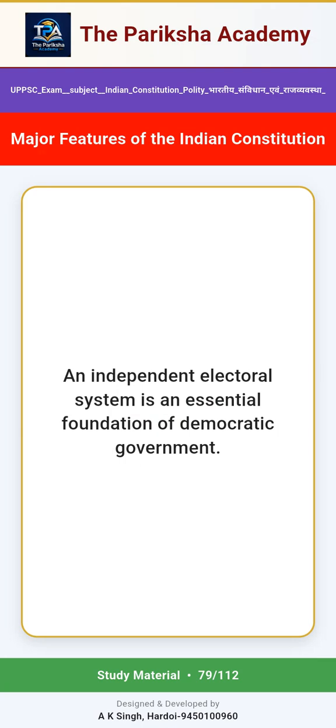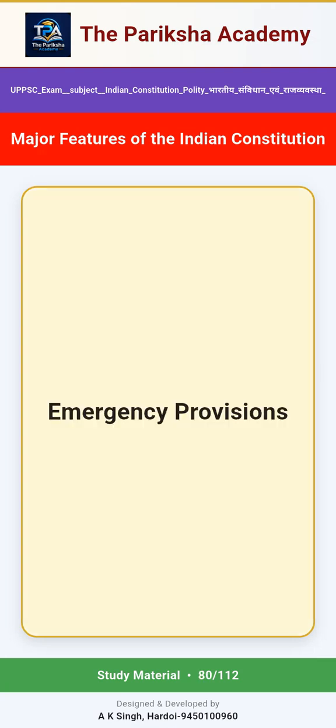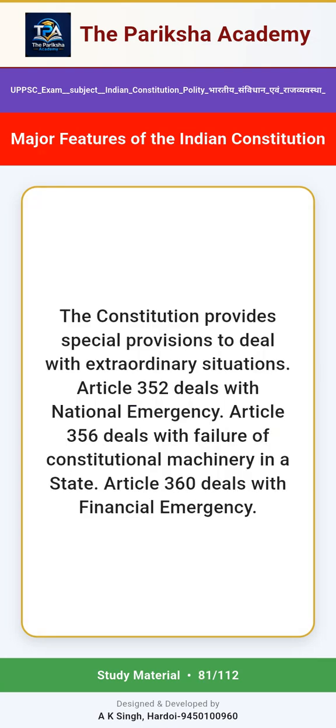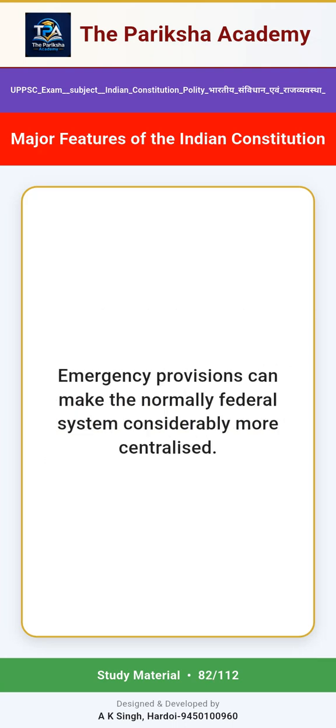An independent electoral system is an essential foundation of democratic government. Emergency provisions. The Constitution provides special provisions to deal with extraordinary situations. Article 352 deals with national emergency. Article 356 deals with failure of constitutional machinery in a state. Article 360 deals with financial emergency. Emergency provisions can make the normally federal system considerably more centralized.